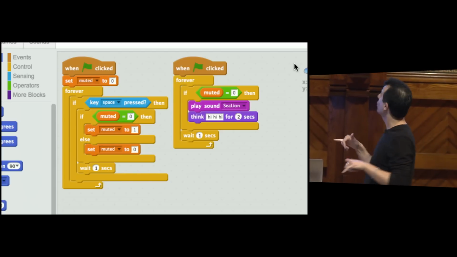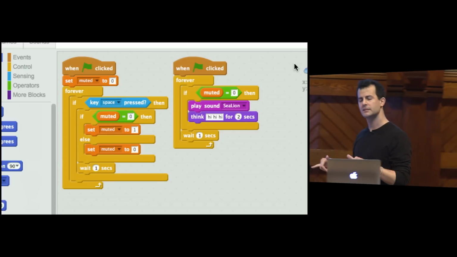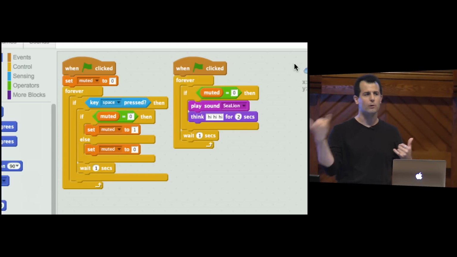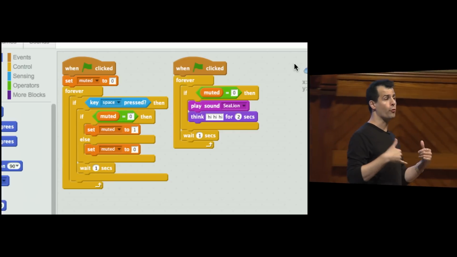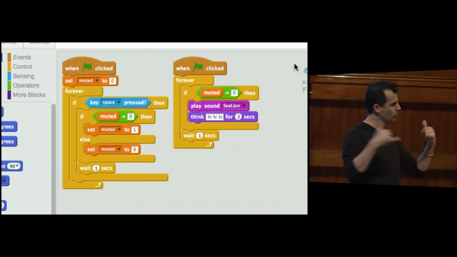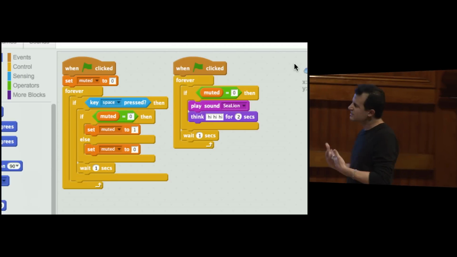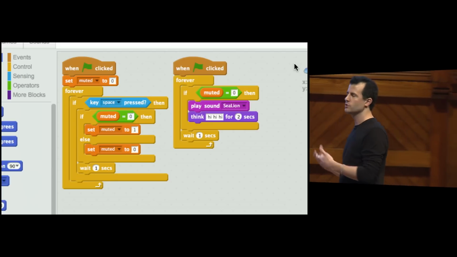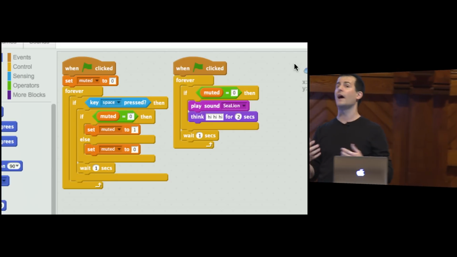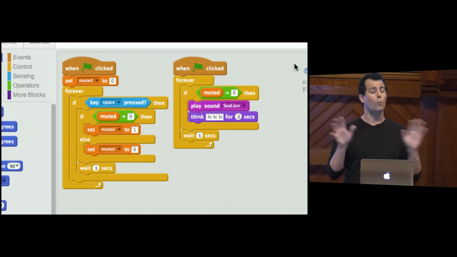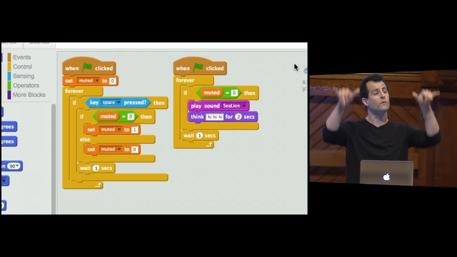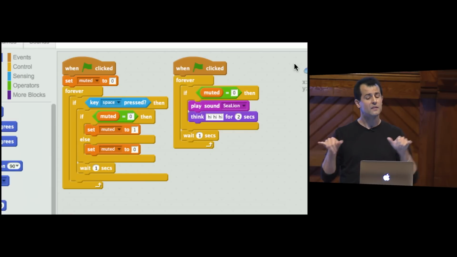Because both of these programs start with when green flag clicked, this is hinting at a more advanced topic with which some of you might be familiar, known as threading or multi-threading. Turns out, long story short, computers today can essentially do multiple things at once. Or they can do one thing at a time so fast that you don't even notice that it's actually doing one thing at a time. But for now, let's assume that both of these programs are going to execute at the same time.